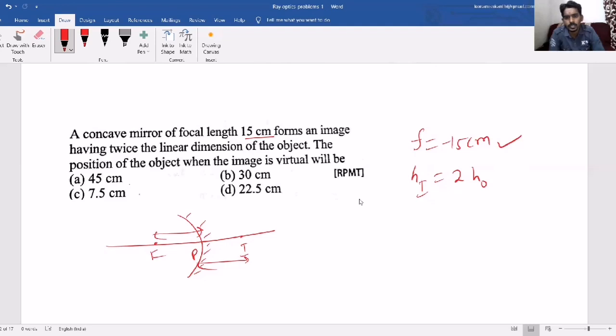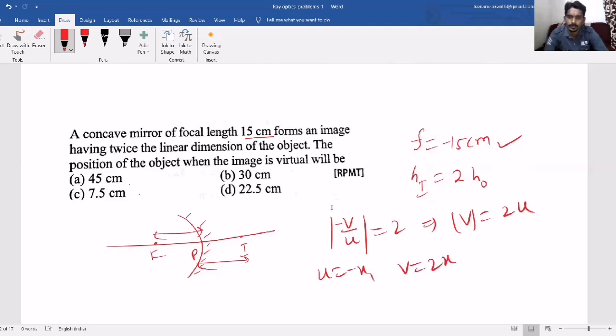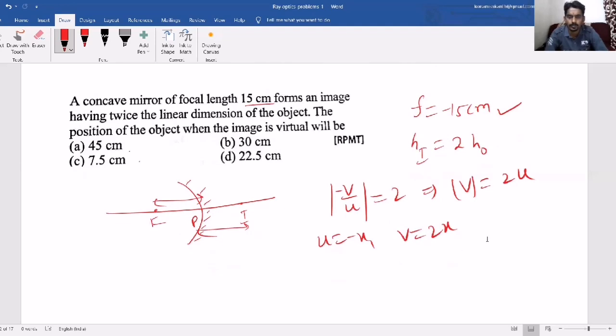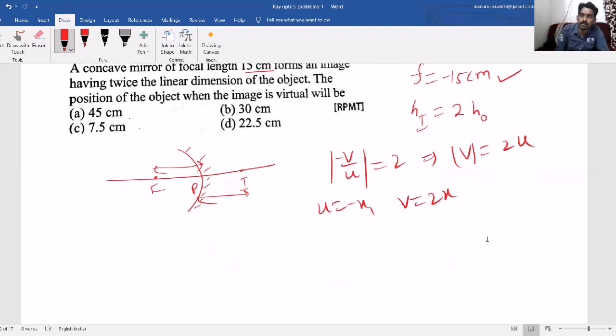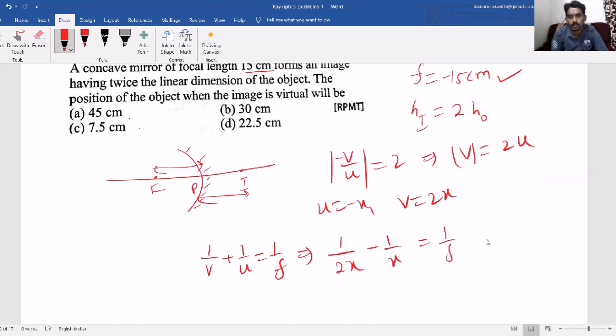So in that case, object distance is negative, but image distance is positive. Magnification of 2 times means minus v by u is 2, so the magnitude of v is 2 times the magnitude of u. If you take u as minus x, v will become plus 2x. Why is u negative? Because the object side is negative. Why is v positive? Because it is a virtual image, forming on the other side. They are asking the position of the object, that means the x value. Applying the formula 1 by v plus 1 by u equals 1 by f, 1 by 2x minus 1 by x, because u is minus x, equals 1 by f.